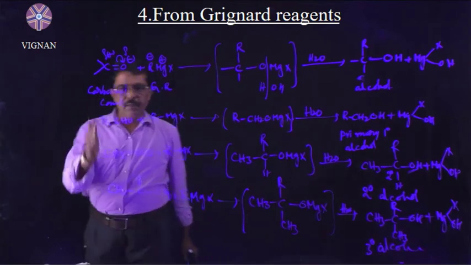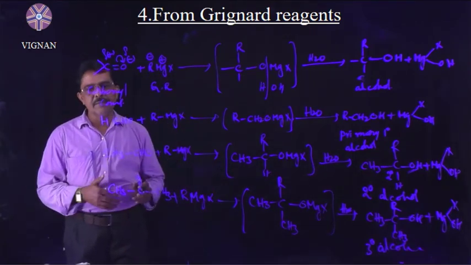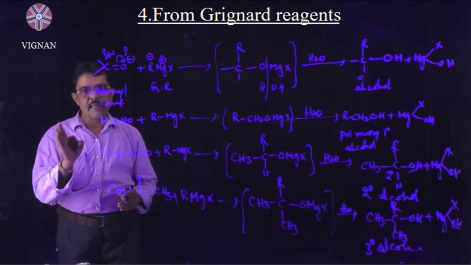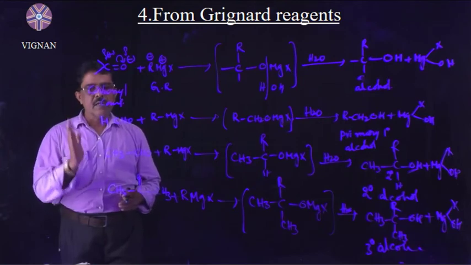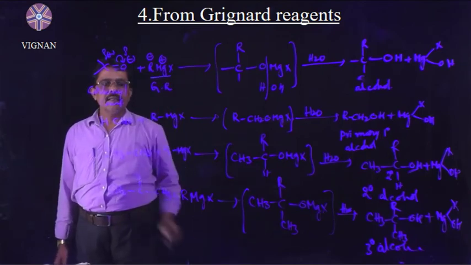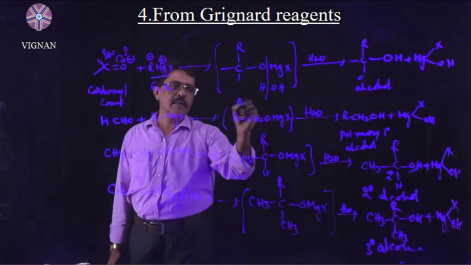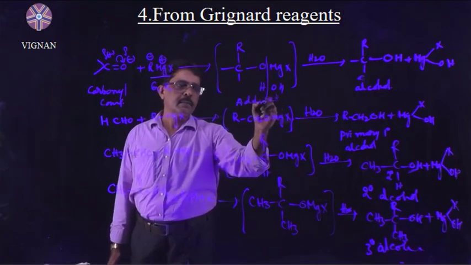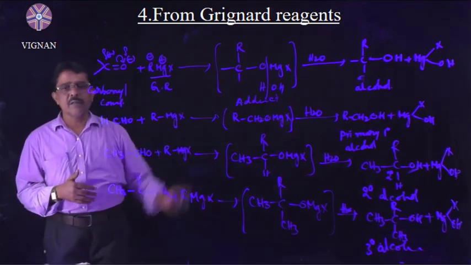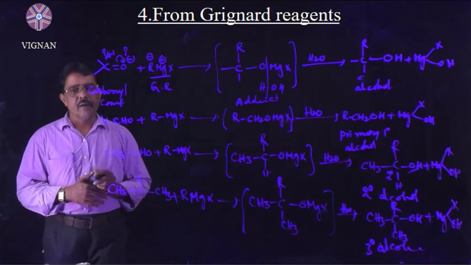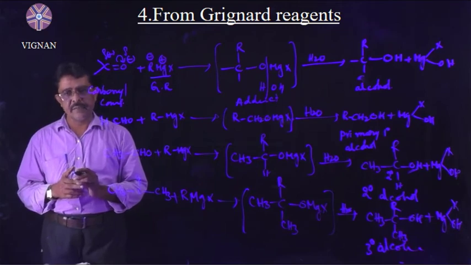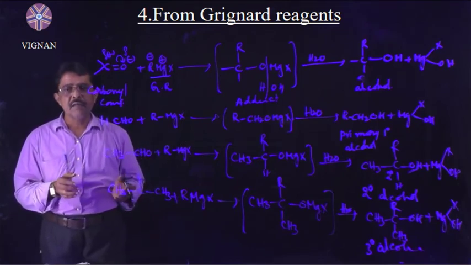Depending upon the type of carbonyl compound, we will get different types of alcohols. Primary, secondary and tertiary alcohols are all prepared from Grignard reagent when carbonyl compounds react with it to form an addition product, an adduct. This addition product is subjected to hydrolysis. Then we will get alcohol.